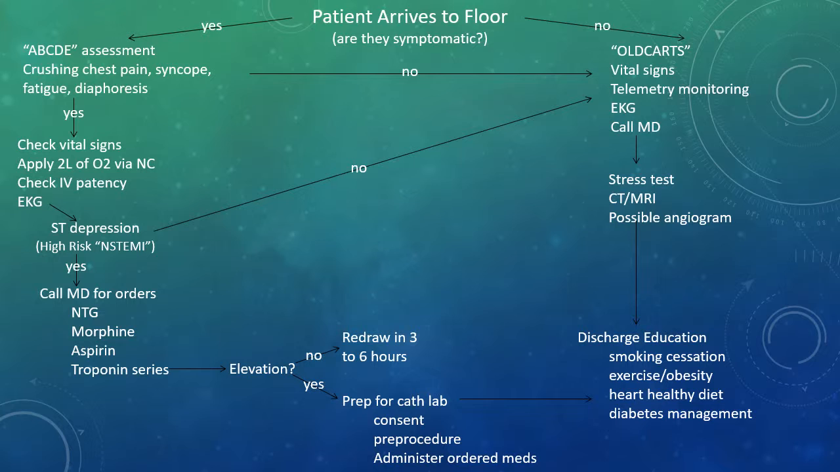Ultimately, before discharge, we want to go over their modifiable risk factors. We want to talk about smoking cessation, exercising, and their weight, going over a heart-healthy diet and how they're able to manage diabetes if they have that risk factor.